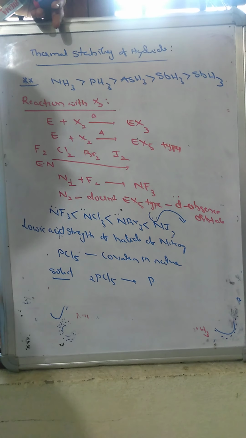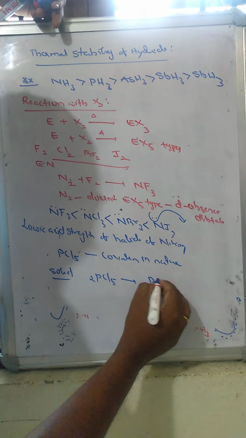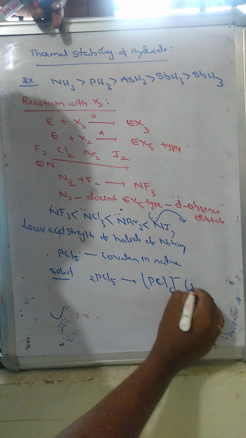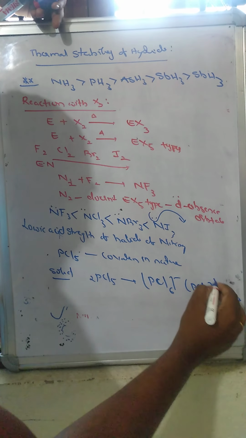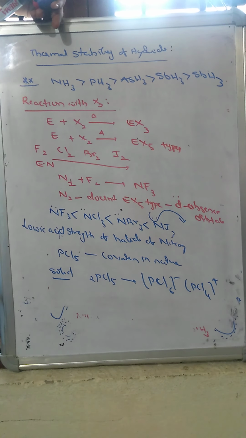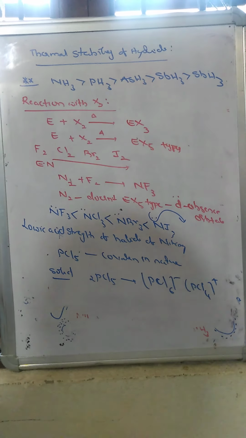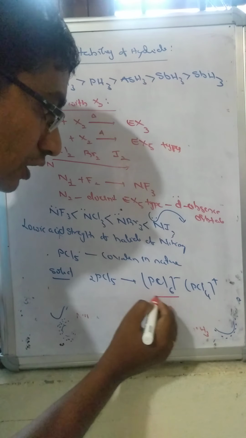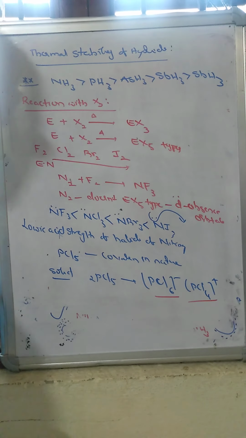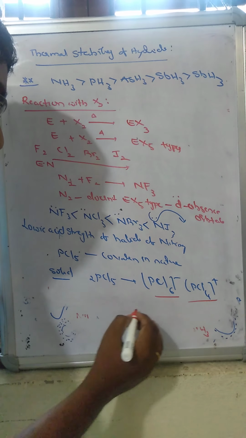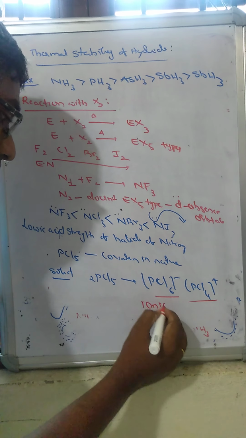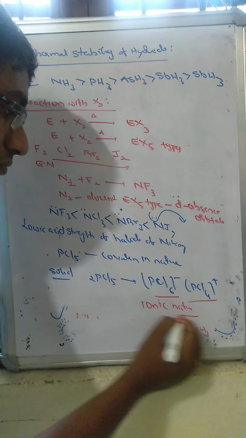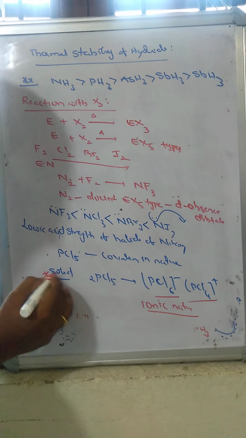It can exist as PCl6 minus and PCl4 plus. So the solid undergoes dimerization into the respective ionic forms, and that's why in the solid state it acts as a dimeric, ionic form.